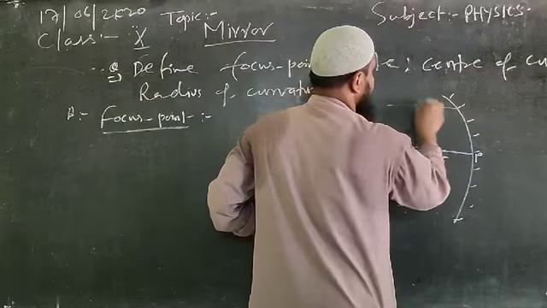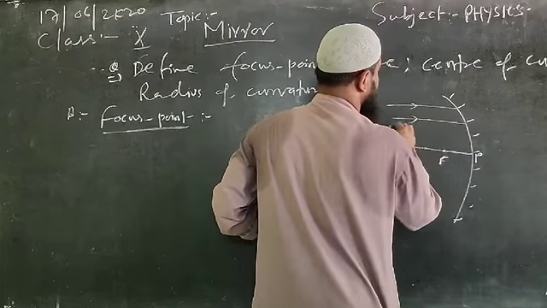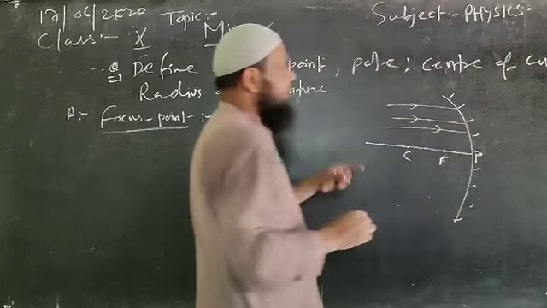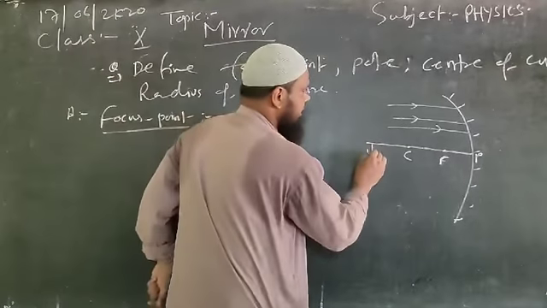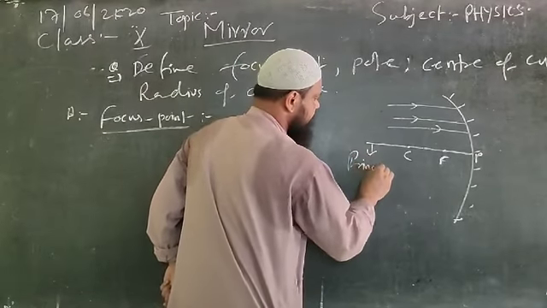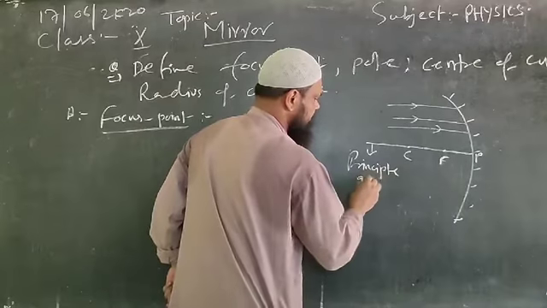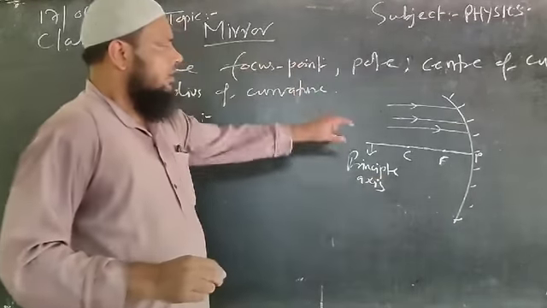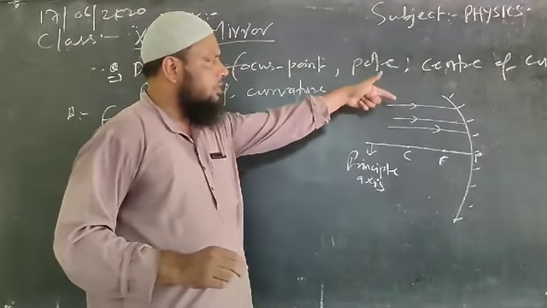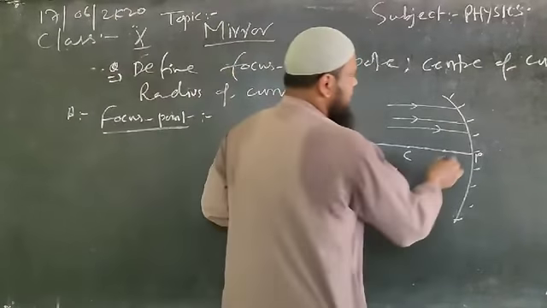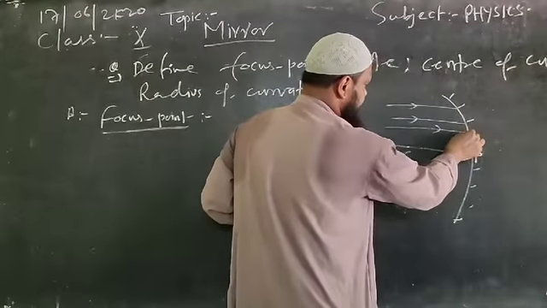Suppose these are the rays which are parallel to the principal axis. Suppose all these are reflected and return back like this.